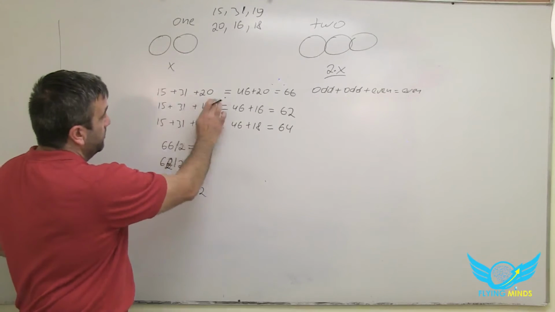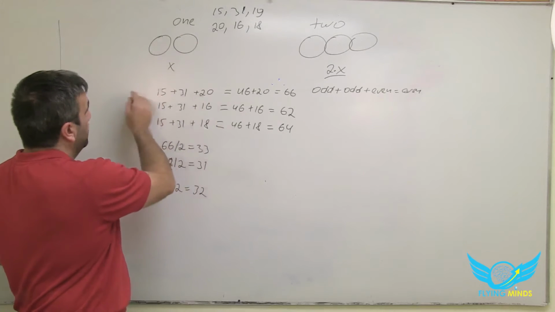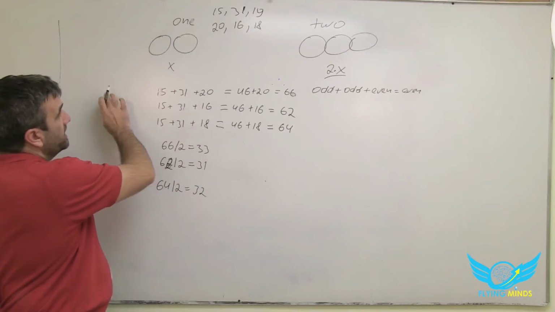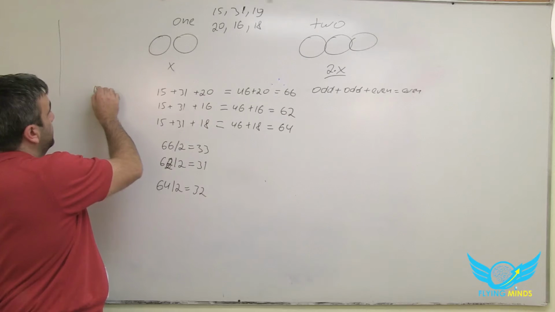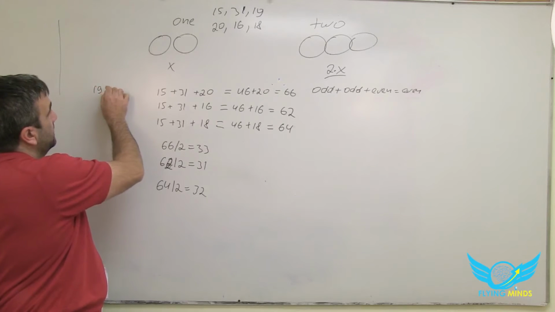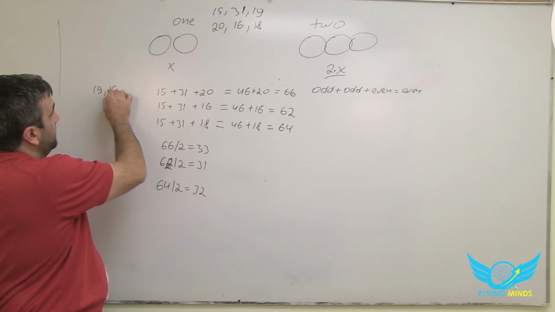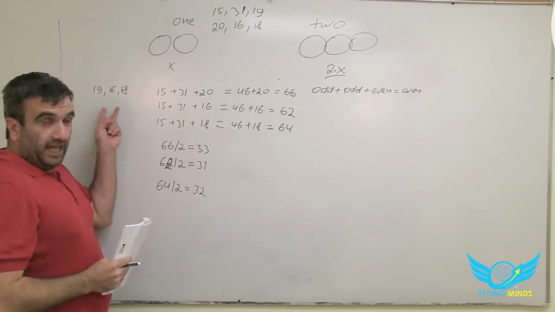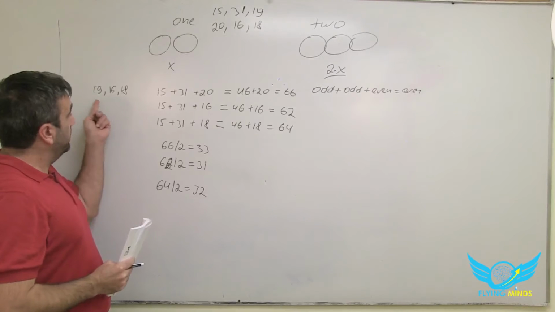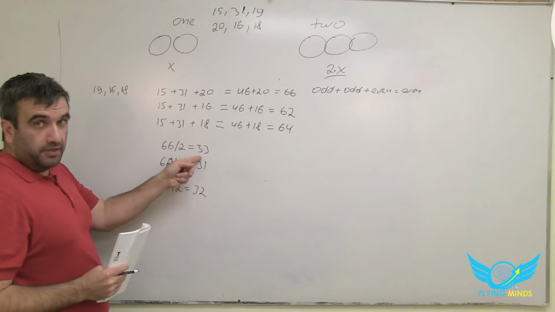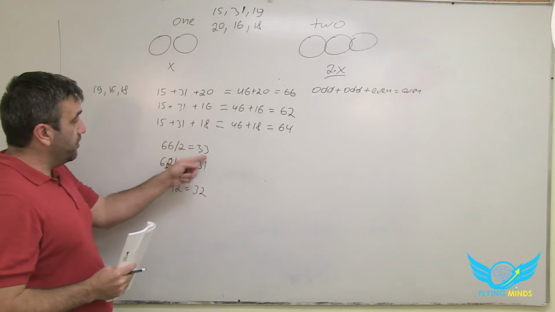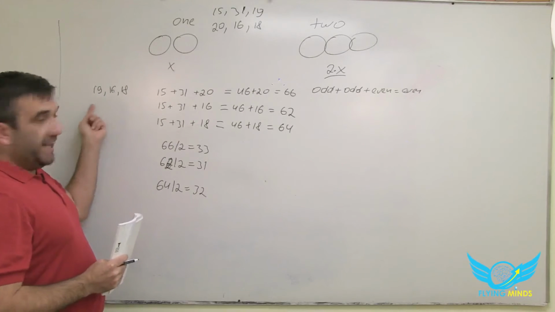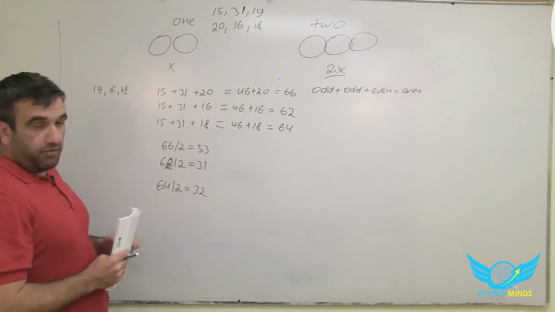if we choose these combinations, we're going to check this combination. So 15, 31, 20. So what's left? 19, 16, and 18. Right? Again, none of these combinations will give us 33. We're supposed to get 33 because 33 is half of 66. So if we add any 2 numbers here, we're not going to get 33. Right?